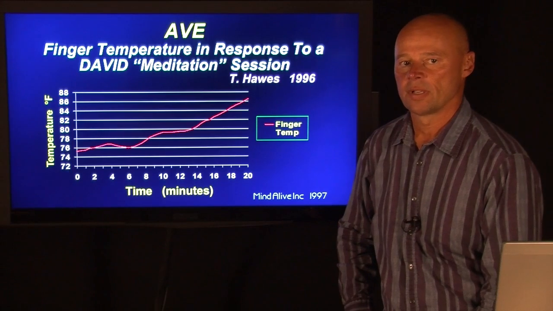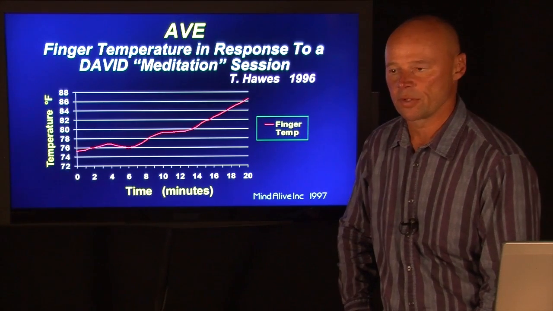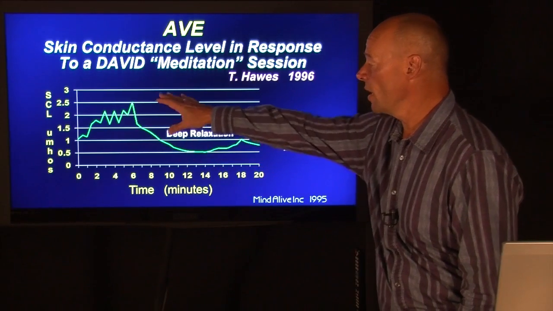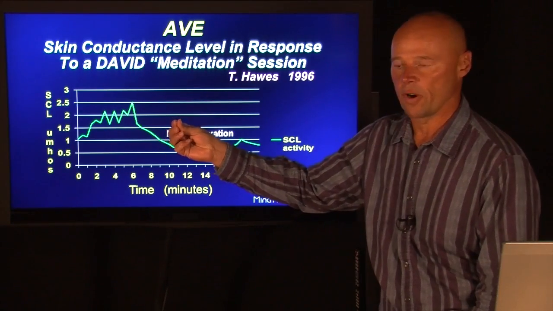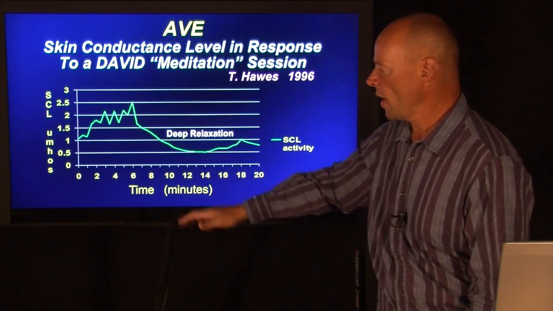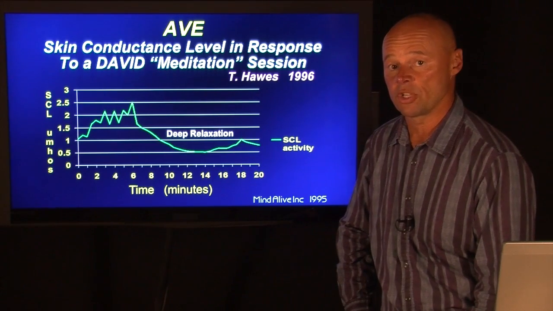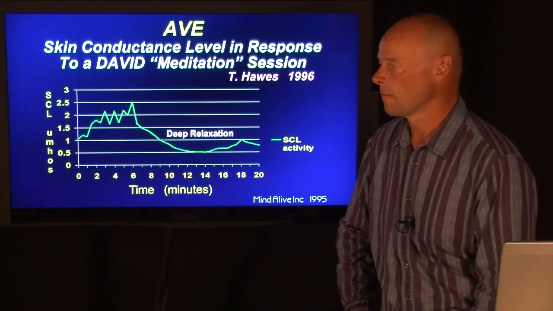Warm hands are a sign of deep relaxation. We also see here the skin conductance level, or the sweatiness of our fingers, falls off dramatically, roughly at about the 6-minute mark as a person dissociates into a meditative state.